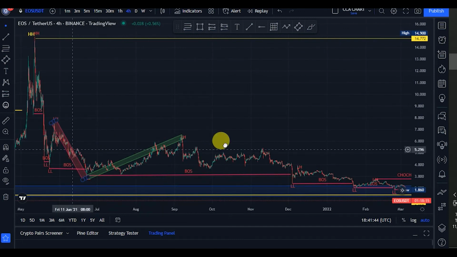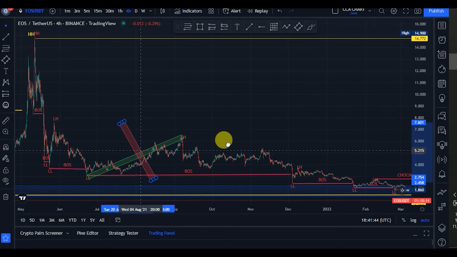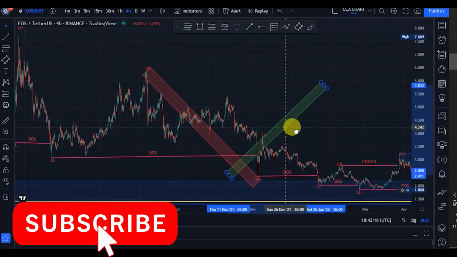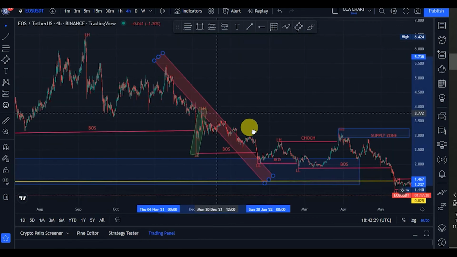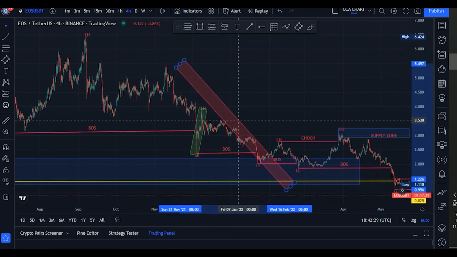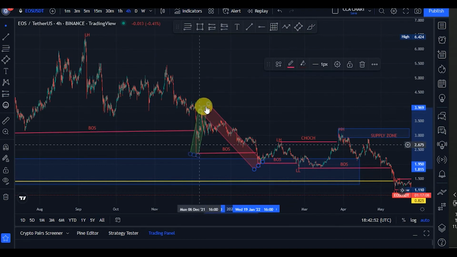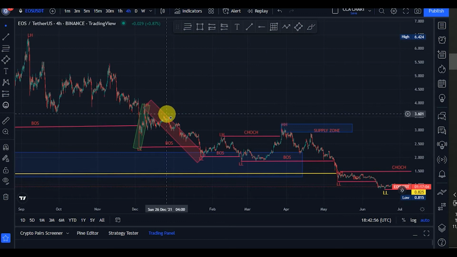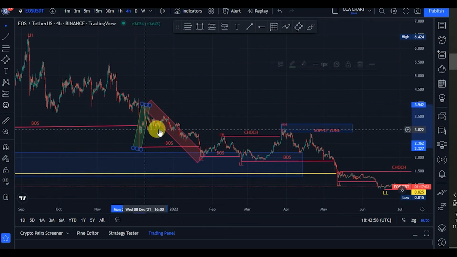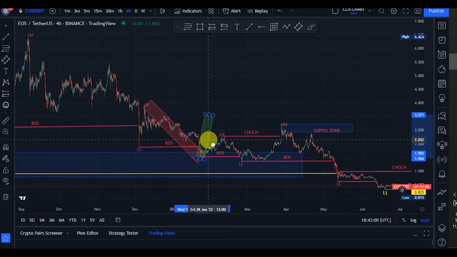We expected a pullback, and sure, we got a pullback before breaking structure again to the downside. So after this pullback, price broke structure again to the downside. We saw another pullback, which is this to this point. The bulls pulled the market back to this point. Then price broke structure again to the downside. Guys, the bears are in control of the market.